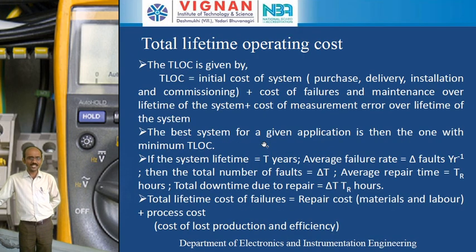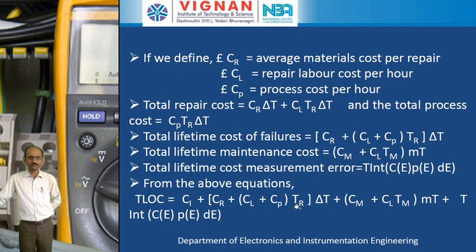So finally we can say that the total lifetime operating cost of the system should be minimum before we choose any measurement system. Thank you.